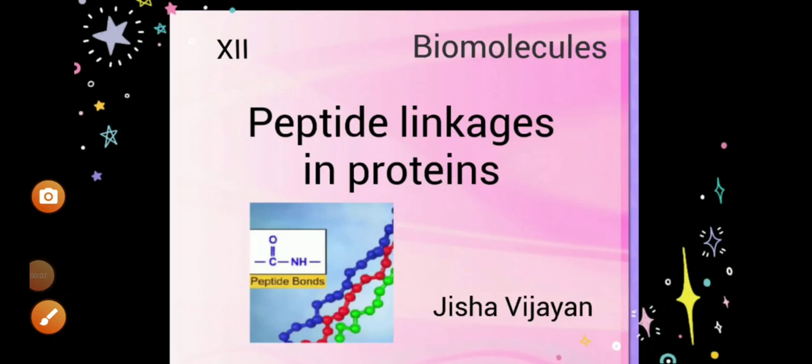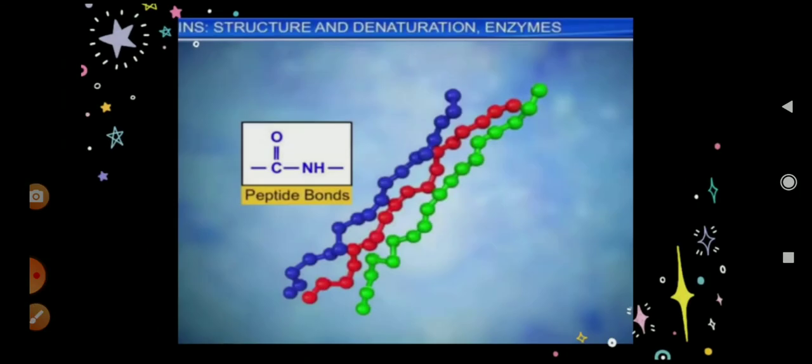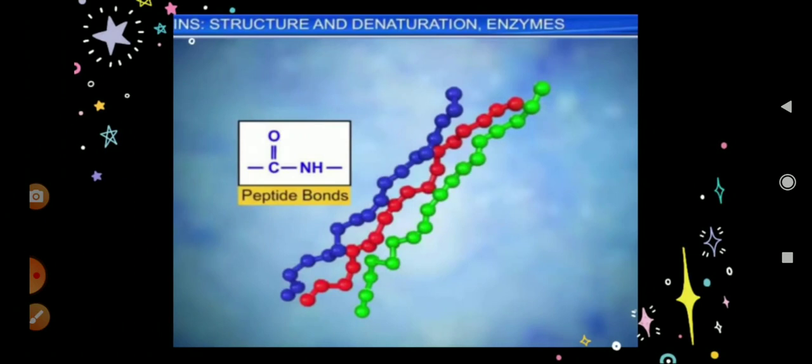Hello students, in the previous video we introduced a biomolecule that is a protein and its monomeric unit that is amino acid. But do you know what linkage there is between the amino acids? That is peptide linkages. As in carbohydrates, repeating units are bound by glycosidic bonds. In the same way, in proteins, the repeating units are bound by a linkage or bond which is called a peptide bond. Let us discuss the formation of the peptide bond.